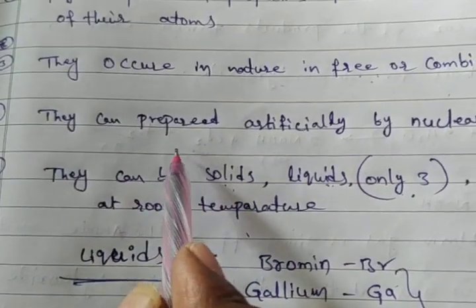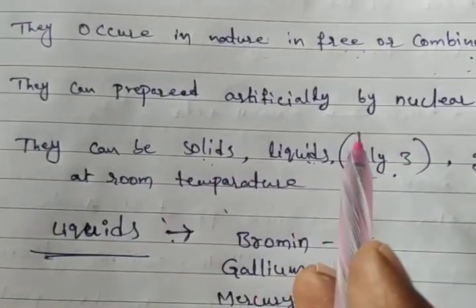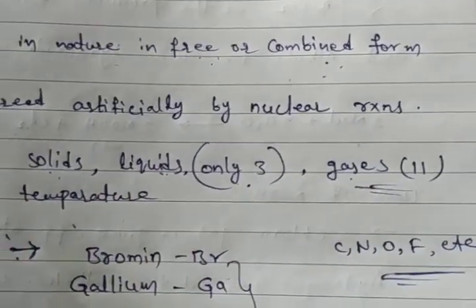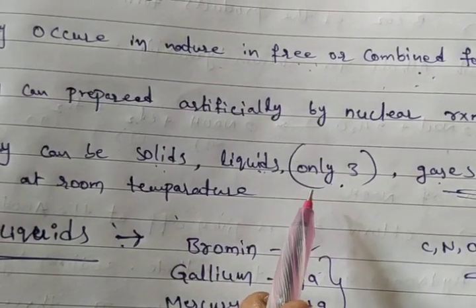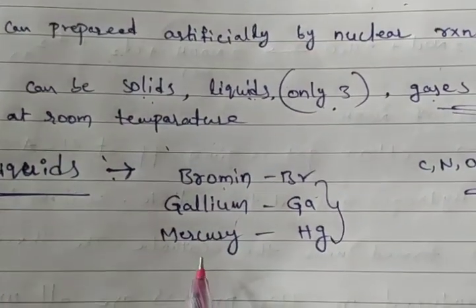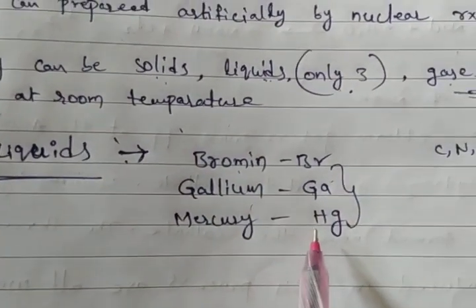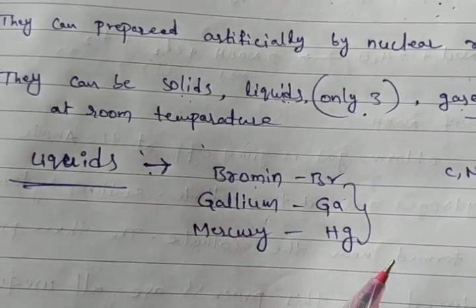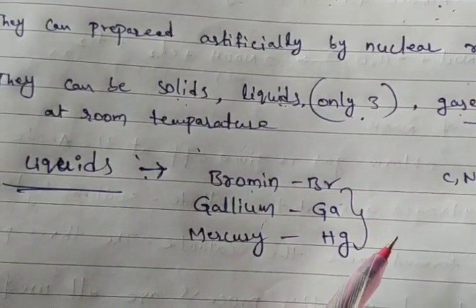Fourth, they can be prepared artificially by nuclear reactions. They can be solids, liquids and gases at room temperature. The 3 liquid elements at room temperature are bromine (Br), gallium (Ga) and mercury (Hg). This is about the characteristics of elements. Okay, thank you.